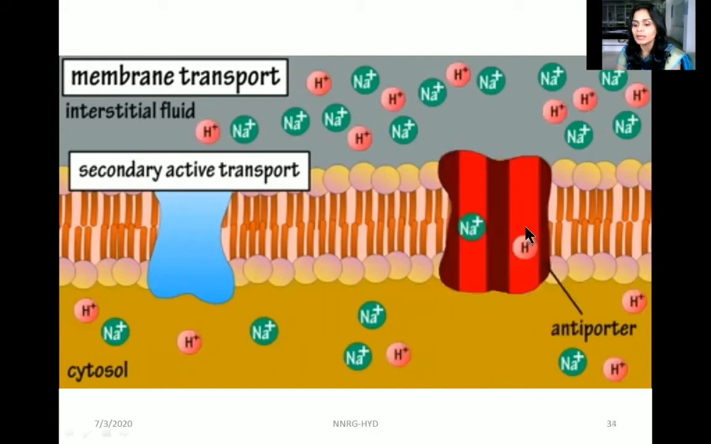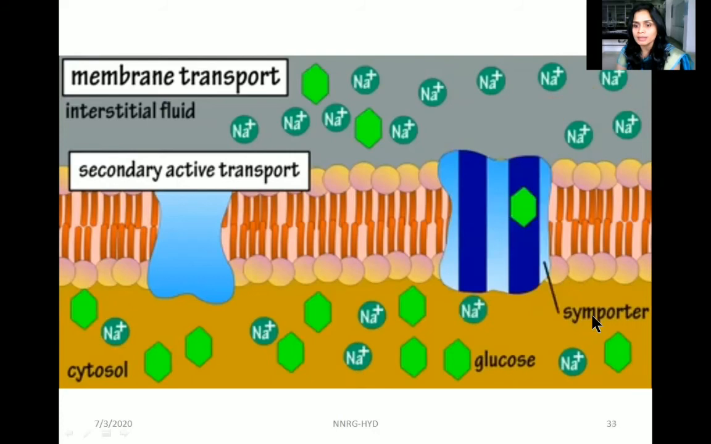That is called the symport, wherein the two molecules from the same side, that is from the interstitial fluid itself, are flowing down. That is sodium and glucose molecules, both from the same interstitial fluid, in the same direction, they are flowing to the cytosol. That is the symporter. Whereas